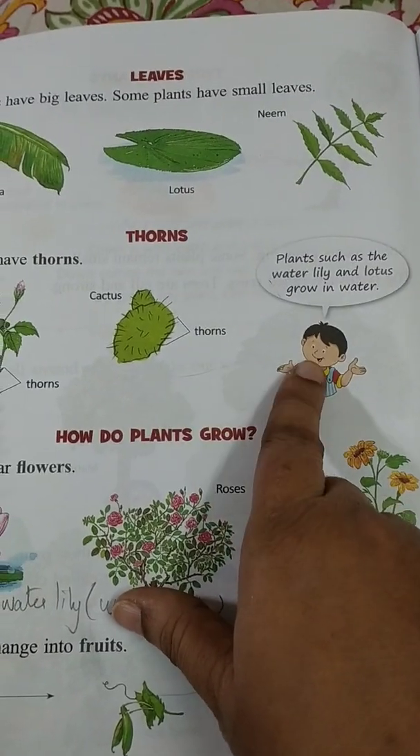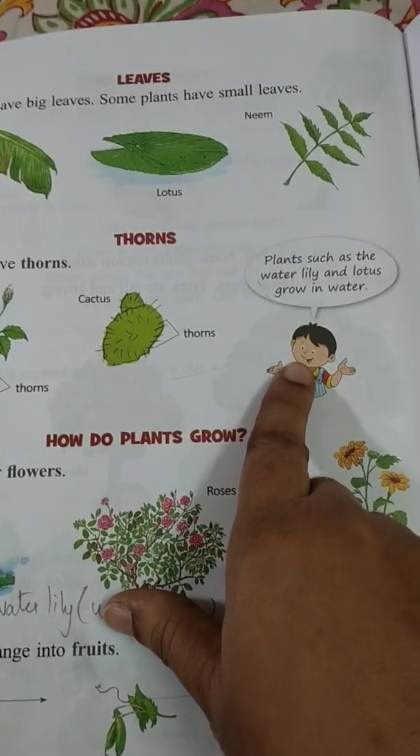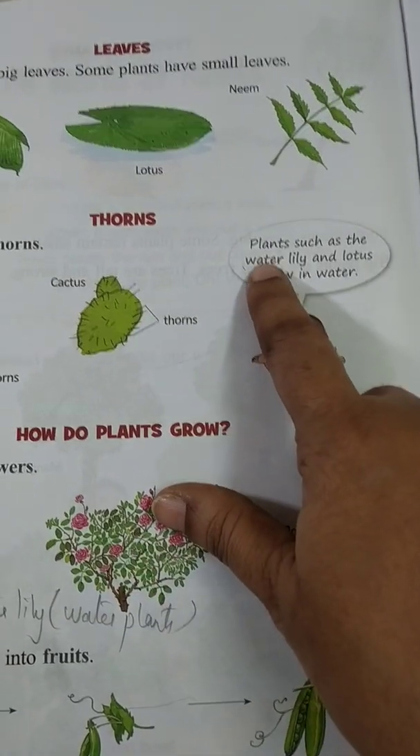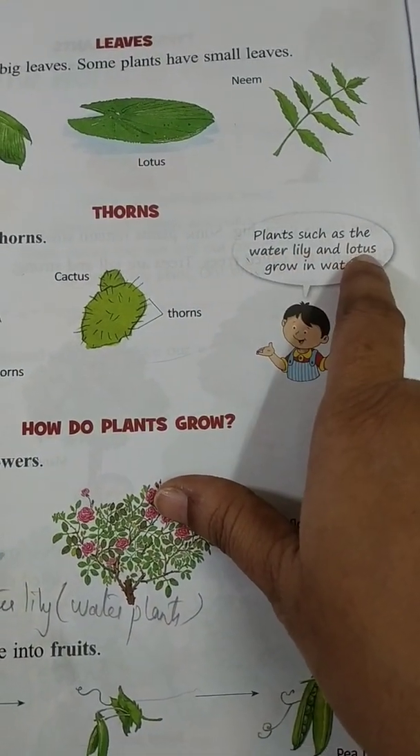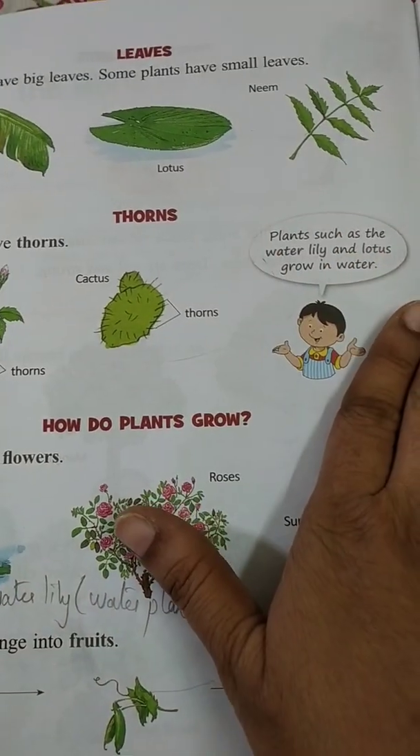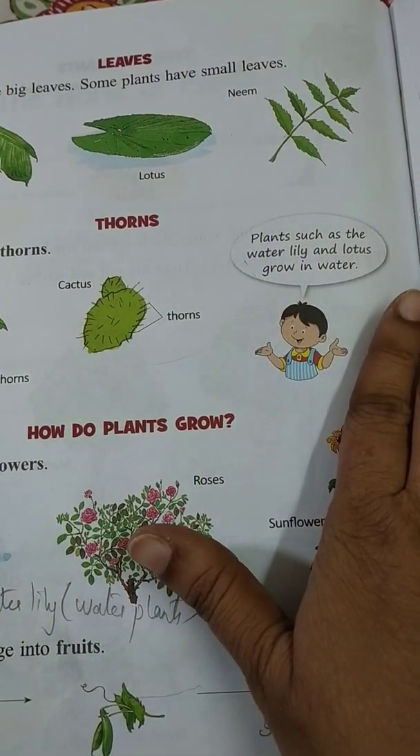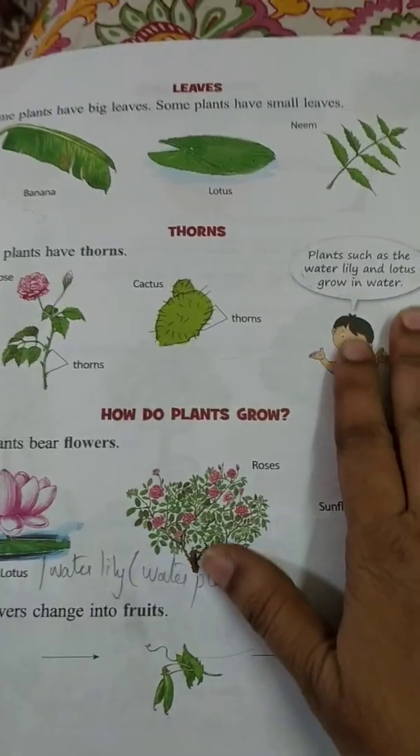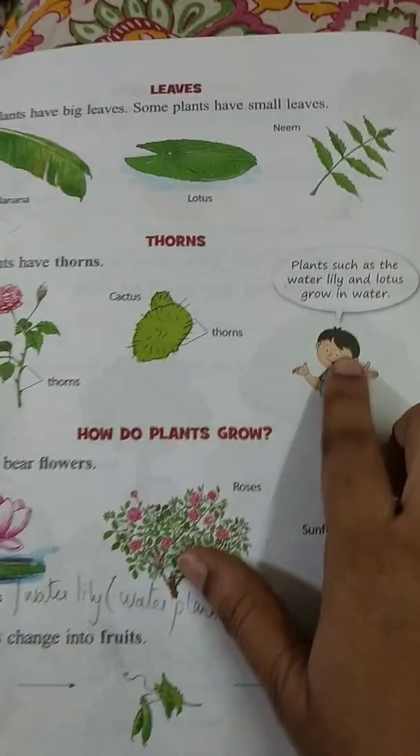Now this boy is telling that some plants also grow in water, it seems. What are those plants? Water lily and lotus. So these two plants need only water. They don't need soil and all to grow. They just need water, so they will grow. They are called water plants.